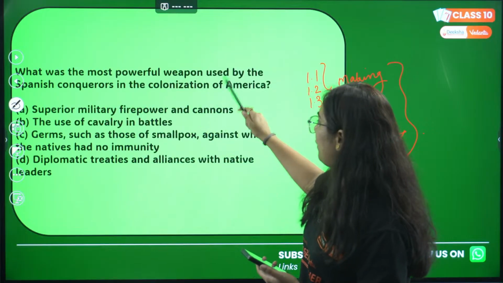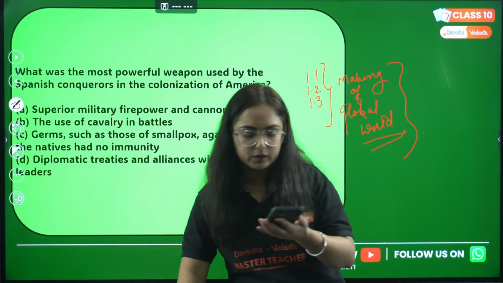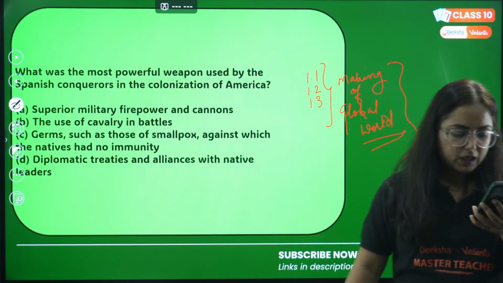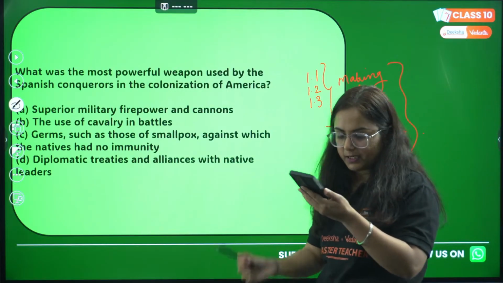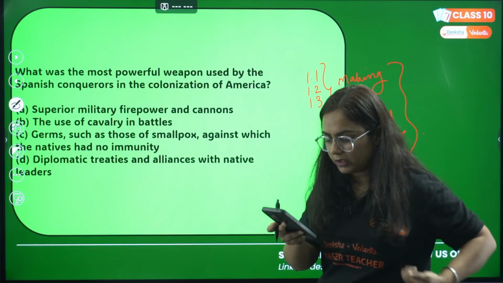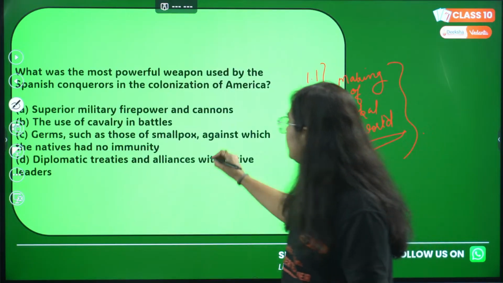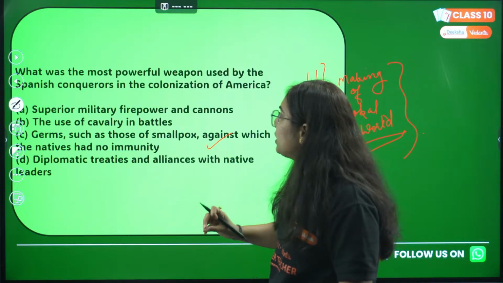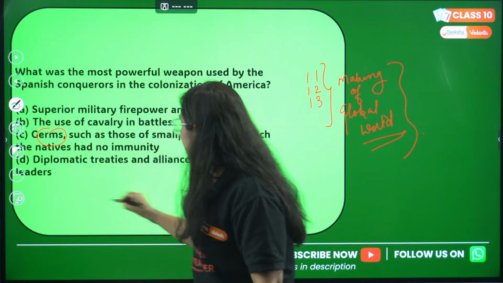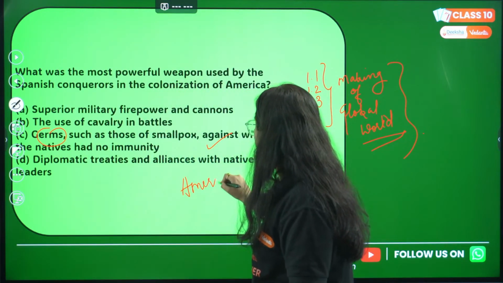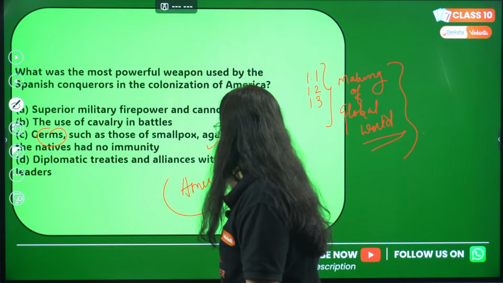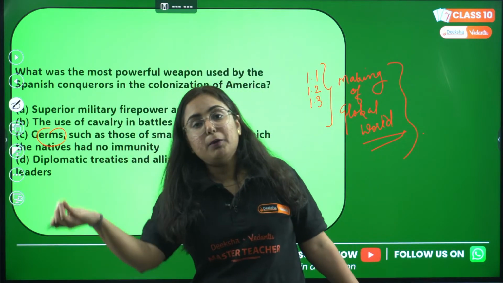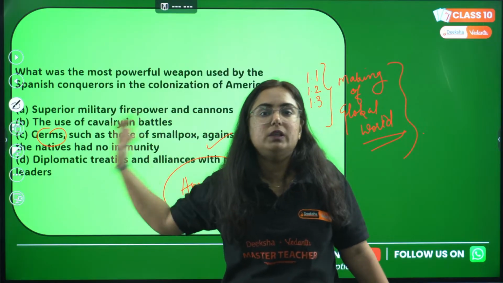Most powerful weapon used by the Spanish conqueror in the colonization. I'm getting your answers as C. Sam, Defaulter, Rohit, you all answered C as correct. Very good, right? Germs. Before the discovery of America by Christopher Columbus, it was a region where people did not have interaction with the outer world.